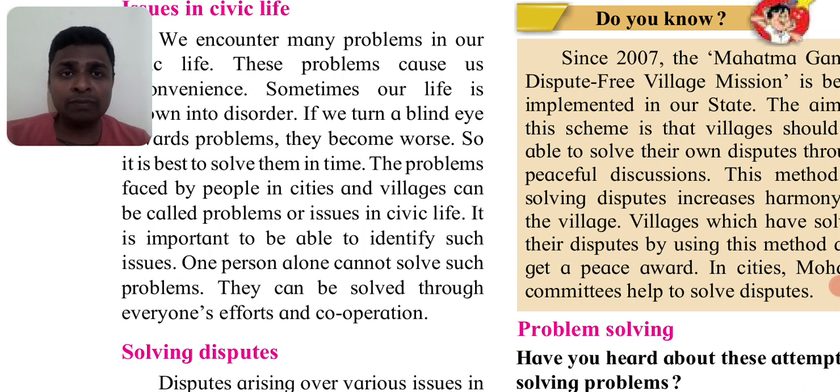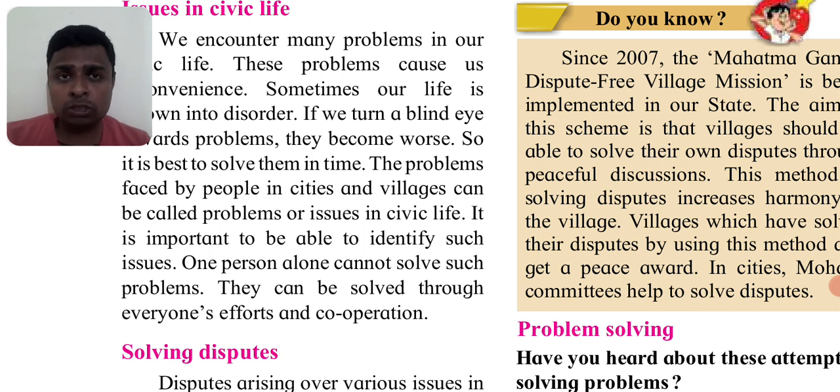Even if the cat is closing its eyes, that doesn't mean that people are not looking at it. People are looking at the cat drinking milk with its eyes closed. So the problems faced by people in cities and villages can be called the problems or issues in civic life. It's important to be able to identify such issues.